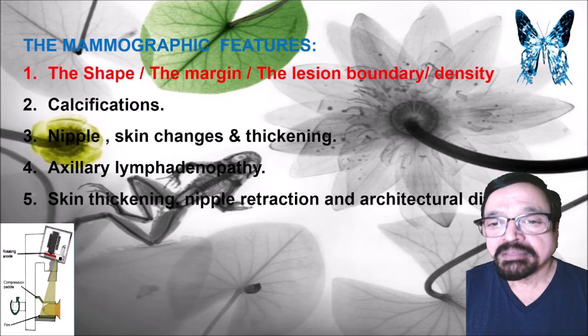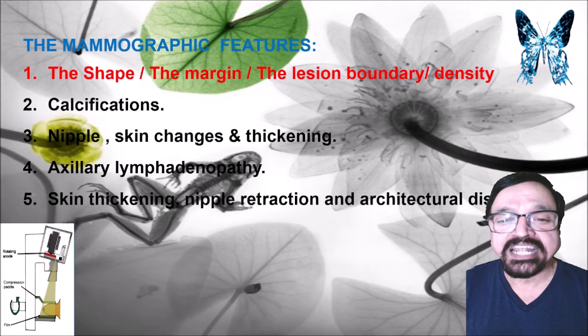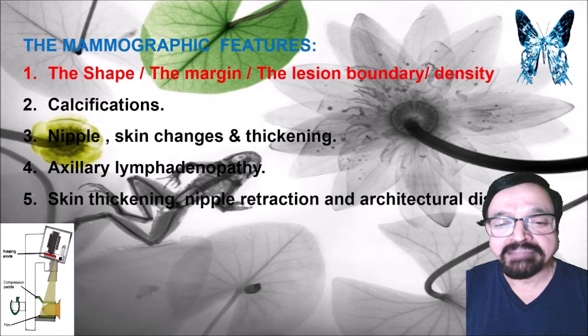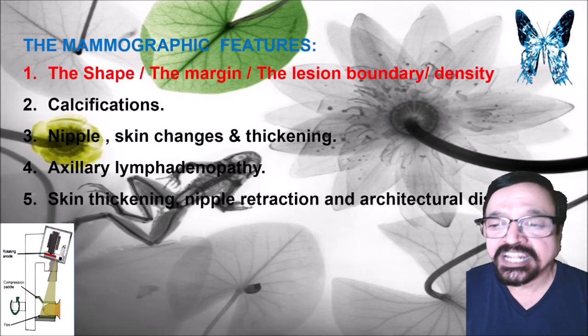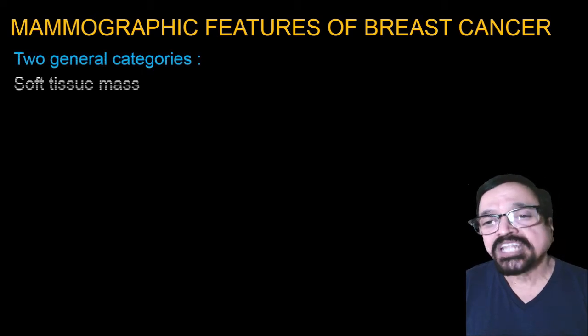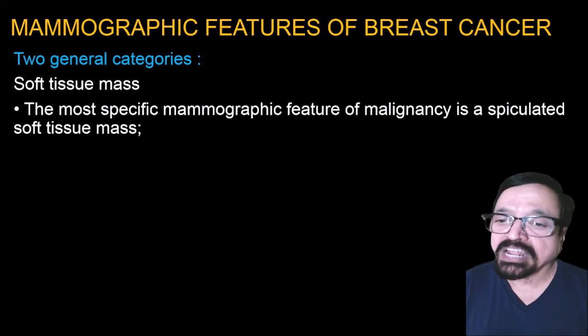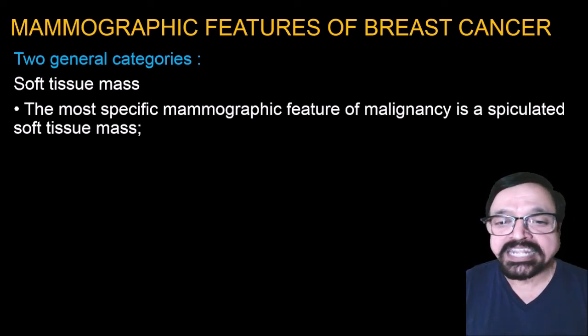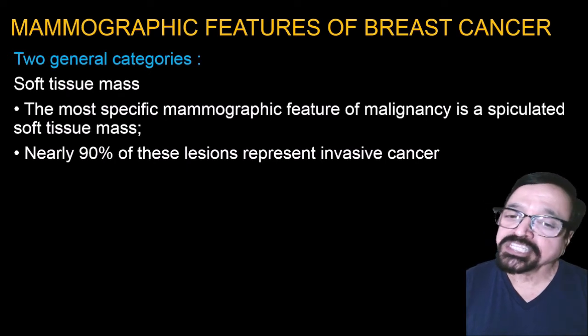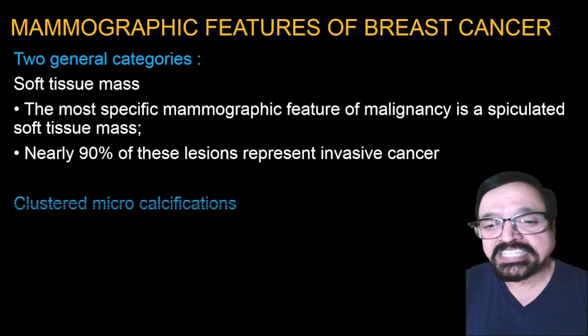First are the mammographic features. These are the shape, margin and boundaries. Then there are calcification, nipple changes, axillary lymphadenopathy, skin thickening, nipple retraction and architectural distortion, to add a few more. Mammographic features of breast cancer include two general categories. One is the soft tissue mass. The most specific mammographic feature of a malignancy is a spiculated soft tissue mass. Nearly 90% of these lesions represent invasive cancer.